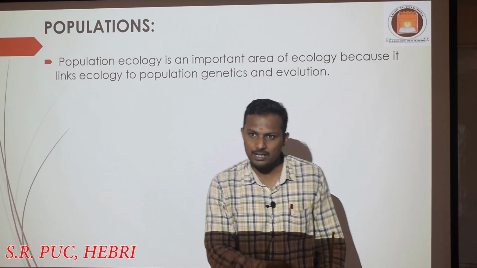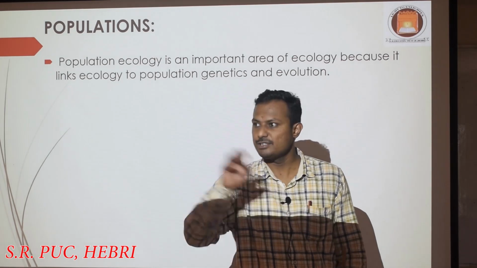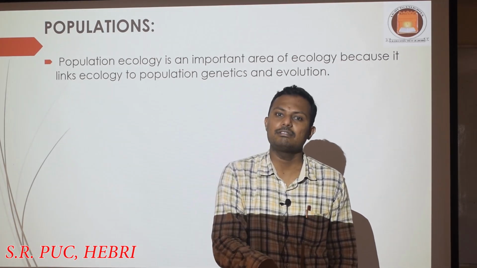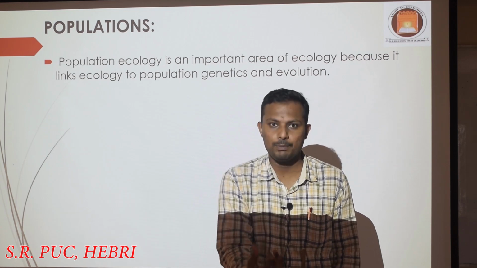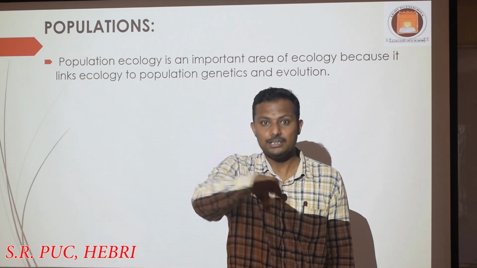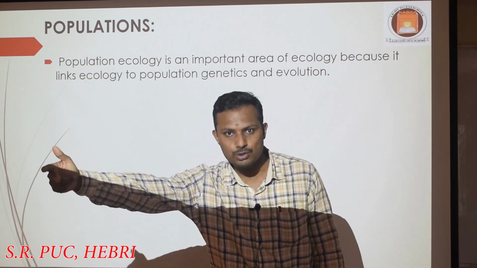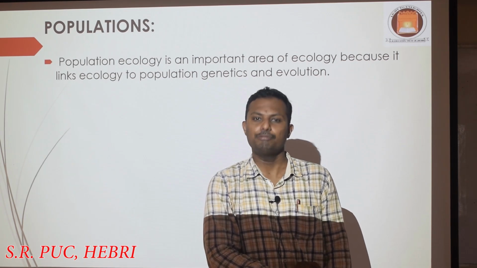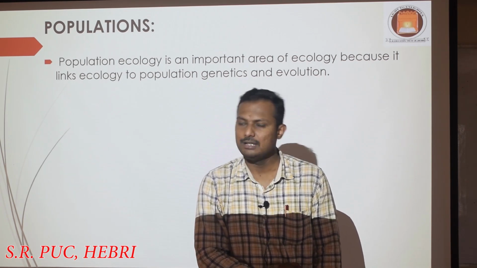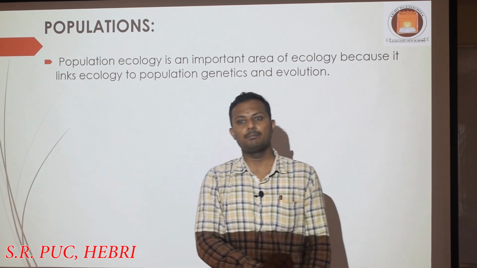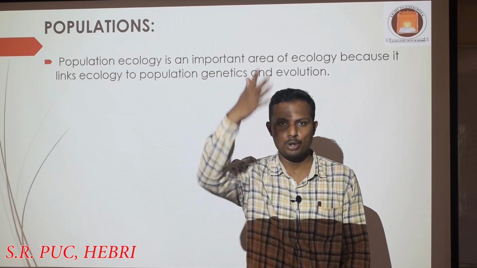If it is a monkey, it has its own family. If it is a dog, it has its own family. So that means it has to survive in a population of its own species. It is interdependent on other individuals of the same species, maybe for protection, maybe for food, maybe for reproduction. There are various biological activities for which the organism has to depend upon another individual organism belonging to the same